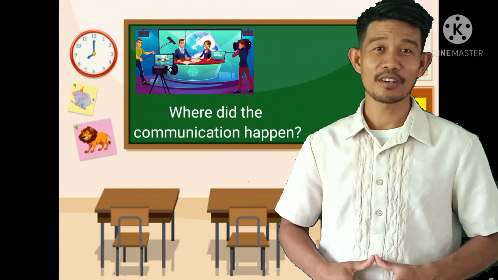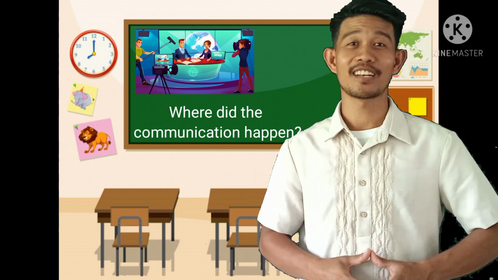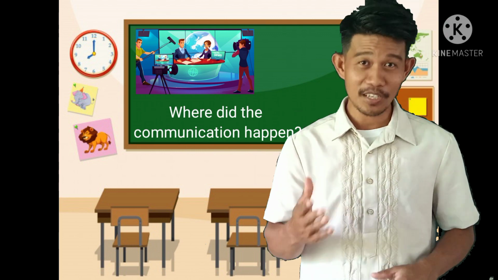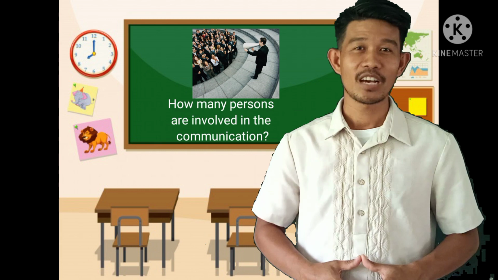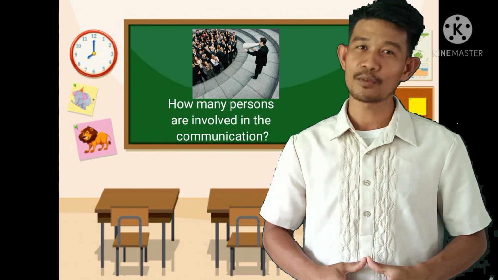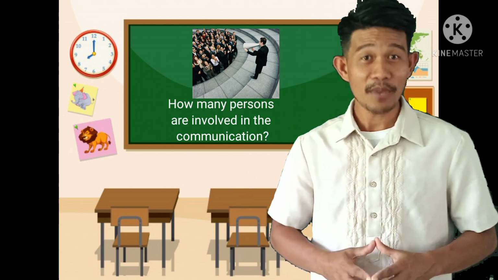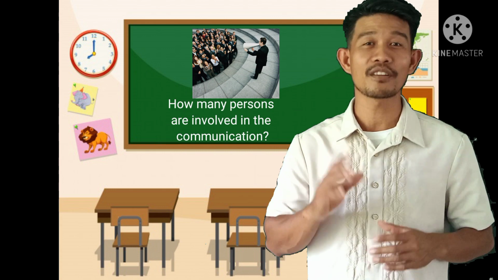In picture number 4, where did the communication happen? Yes, Julianne. Very good. It happens over the media, particularly on television. In picture number 3, how many persons are involved in the communication? Yes, Julius. Very good. There are many persons who are involved in the communication. Particularly, there are more than 5.